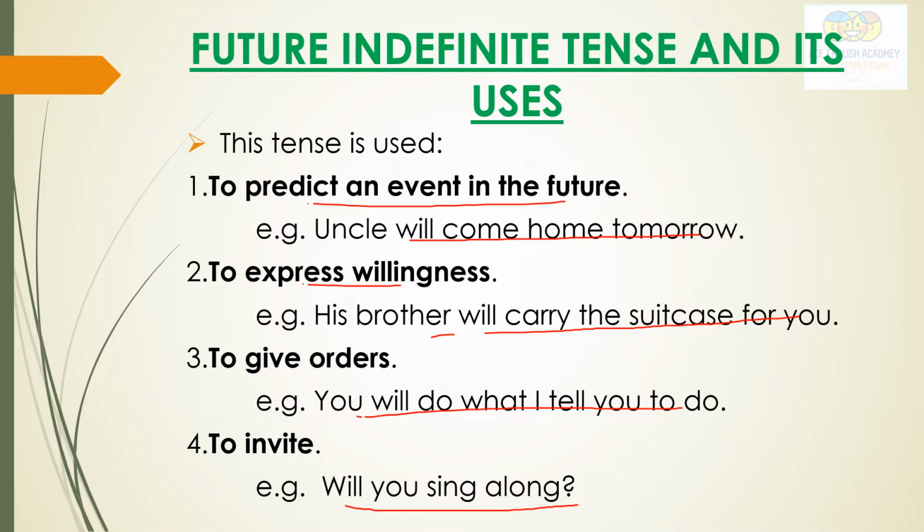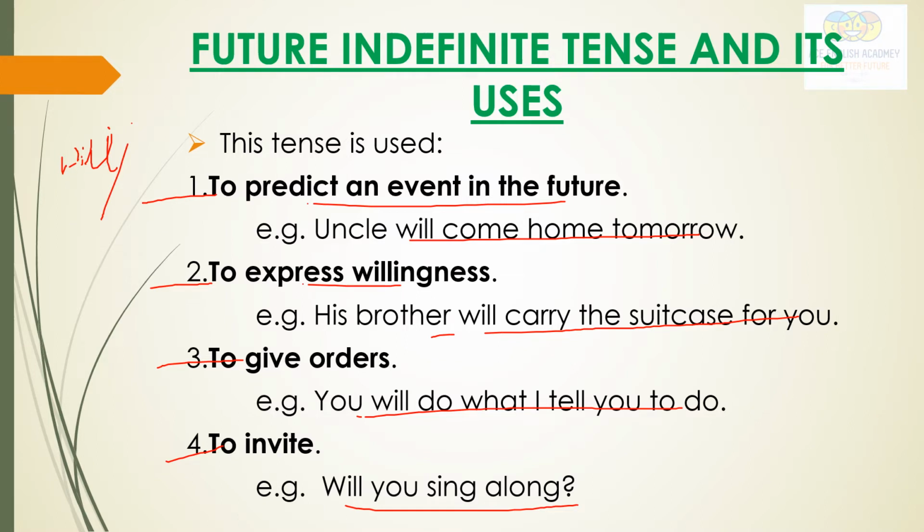So this is how we can use future indefinite tense for predicting an event in the future, for expressing willingness, for giving orders, and for invitation. We use future indefinite tense. Means we use will, shall, but you can see here I have rarely used shall, because it is perfectly okay to use will.